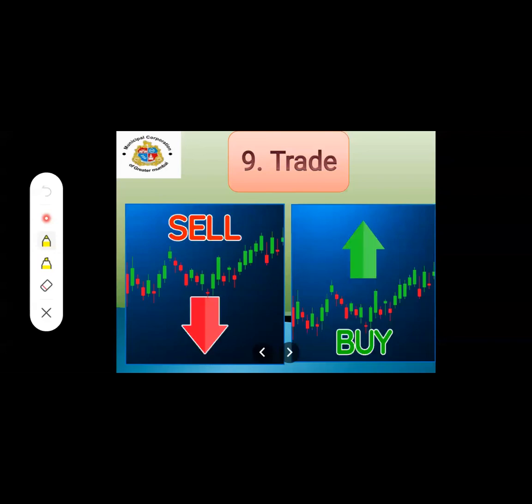I have started sharing the screen. On your screen, you can see, students, there are two words which are blinking continuously. Yes, that is sell and buy. Sell and buy.